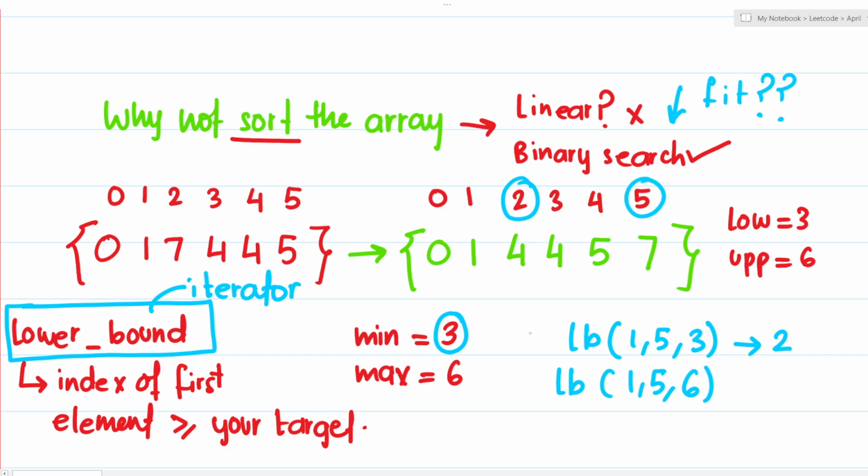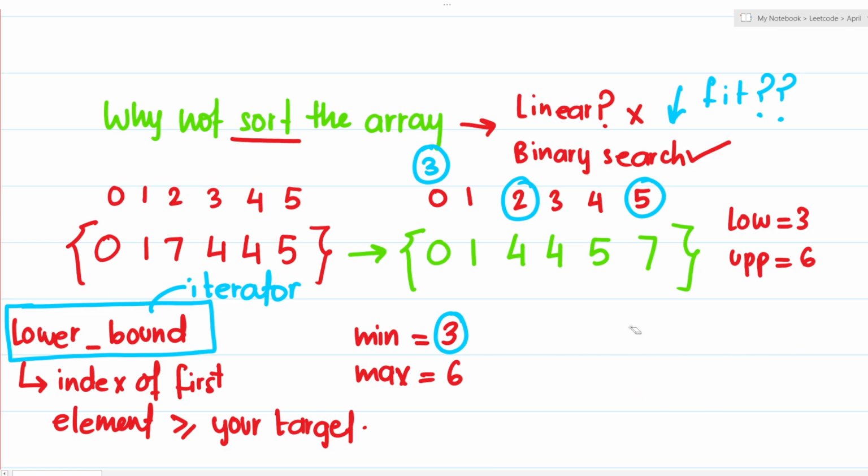Now you see, if I do 5 minus 2, I get 3, and 3 is the exact contribution which this 0 is making. Are you getting my point? 3 is the exact contribution which this 0 is making. Now, this is not the correct approach. We are building our way towards the correct approach, right?